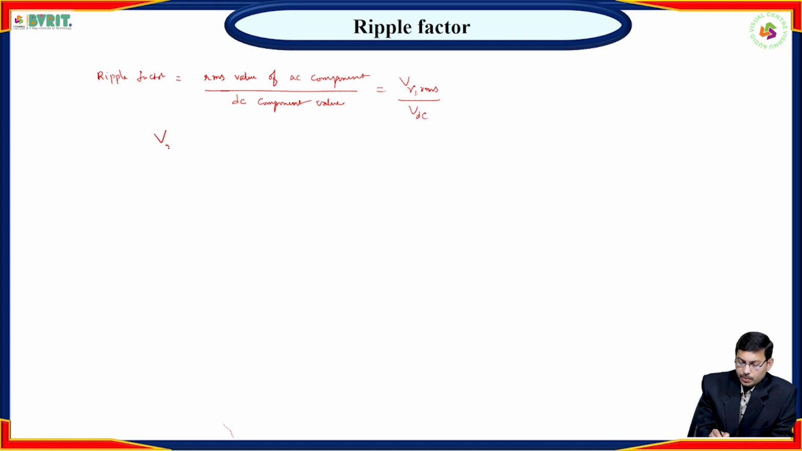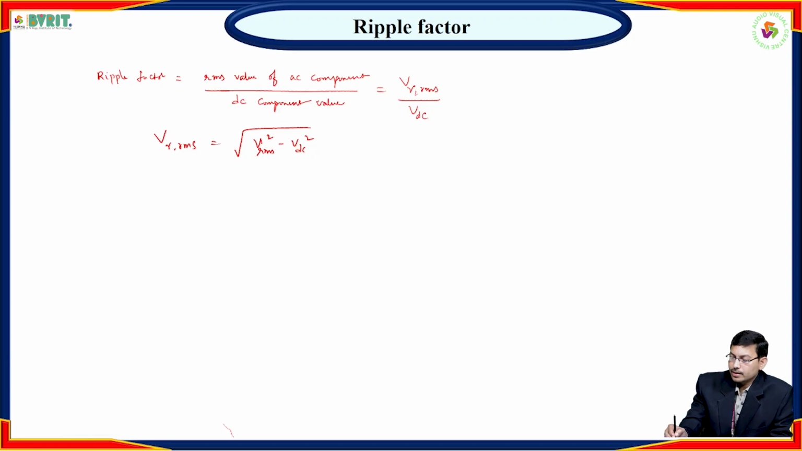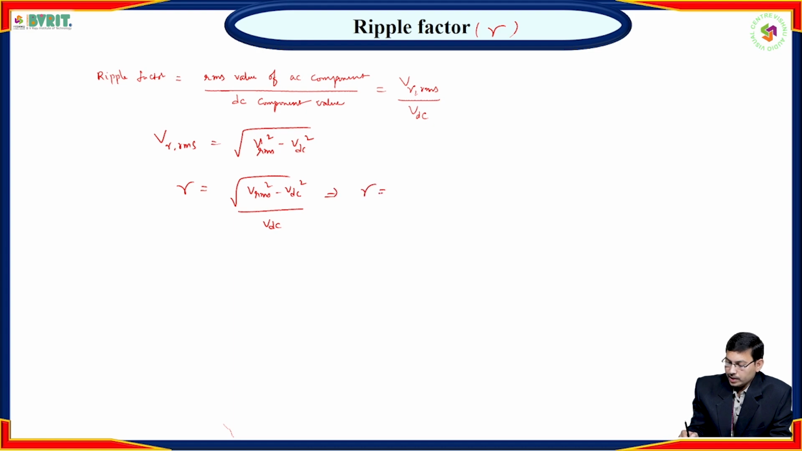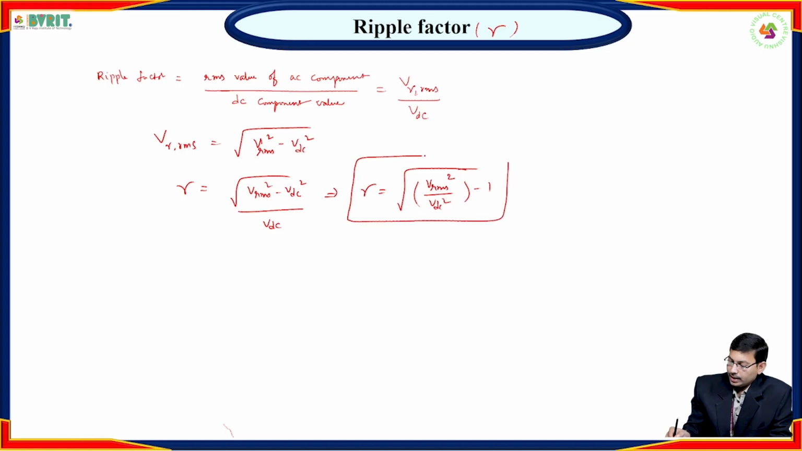So what is V gamma RMS? That equals the square root of V RMS square minus V DC square. Ripple factor is denoted by the letter gamma. So gamma equals the square root of V RMS square minus V DC square, divided by V DC. After simplifying this, gamma equals the square root of V RMS square by V DC square minus 1. So this is your ripple factor formula.